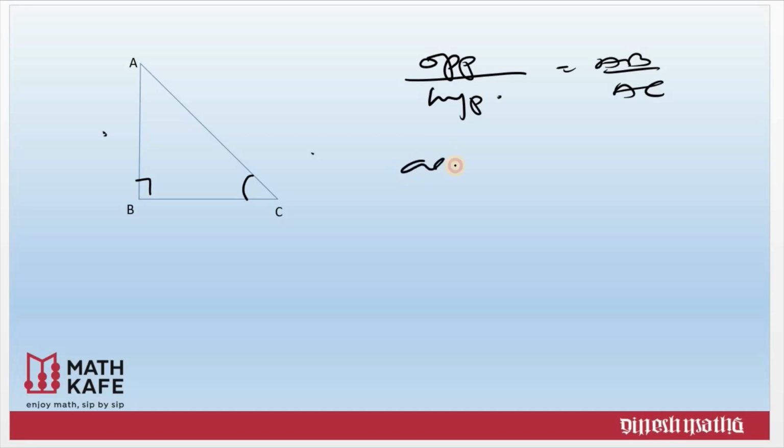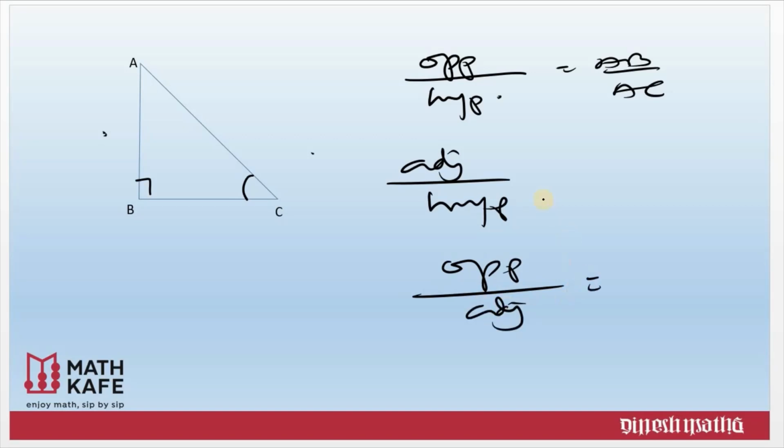Similarly, the adjacent side by the hypotenuse, and the opposite side by the adjacent side. What will happen to these ratios for a given angle? That's what we are going to see. For any given triangle, what will be the value of the ratio of the opposite side to the hypotenuse, the adjacent side to the hypotenuse, and the opposite side to the adjacent side?